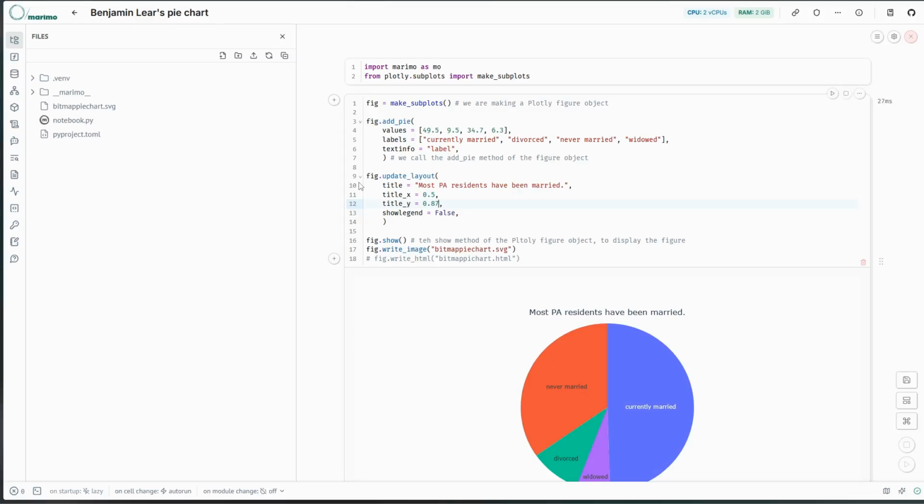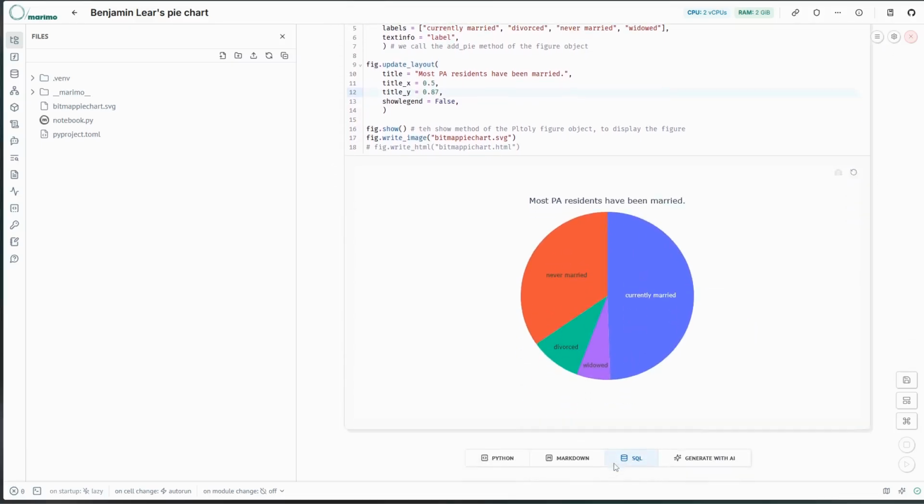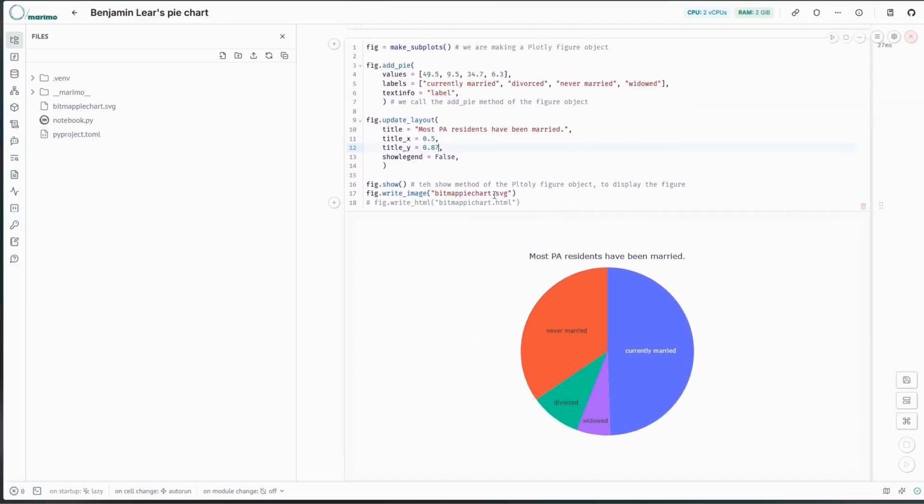Okay, so now we have the thing that's titled. We've written a title that makes a claim about the data. We're claiming that most Pennsylvania residents have been married, and then we have data that supports that claim. We also have this line here that says write image as an SVG, and so we have this SVG here. If I were to go and download this, you'll see it has the title. This is how we add a title to a Plotly figure in general, whether it's a pie chart or not. And so I think with that, that's all we have to do in this video. In the next video, we're going to think about the coloring of these slices and how we might make them better to use. All right, that's all.